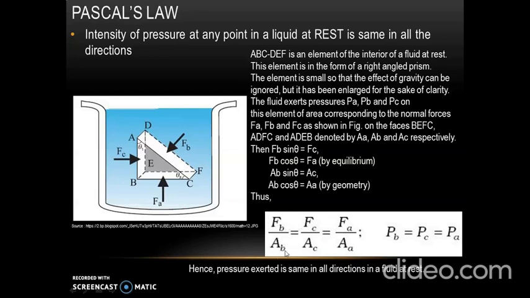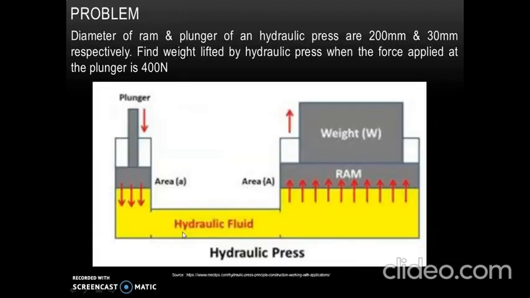FB divided by AB can be written now as equal to FC by AC, which is equal to FA divided by AA. FB by AB is nothing but pressure at B, FC by AC is pressure at C, and FA by AA is pressure at A. So from this equation we can conclude that pressure in all the three directions is same. We will solve one problem based on it.